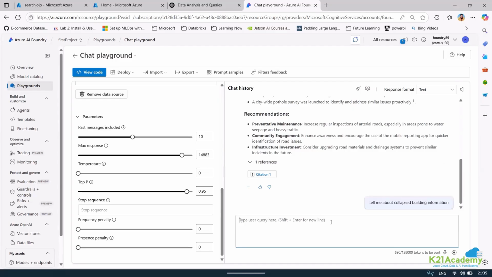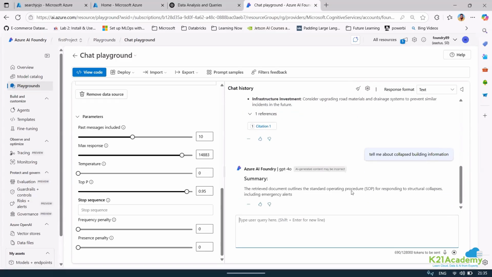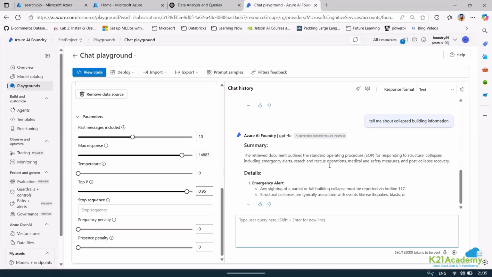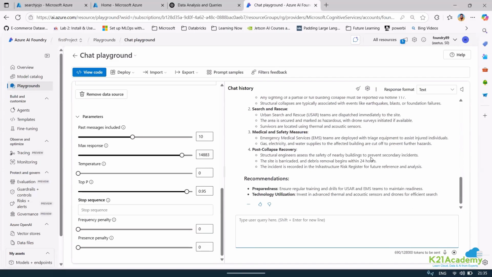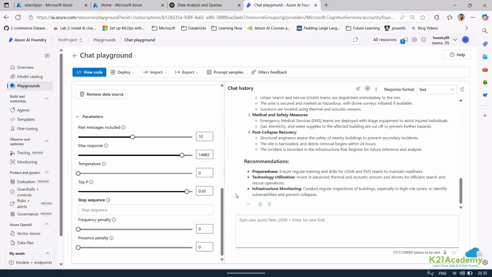Try to understand, I do have multiple collapse buildings, okay? And I'm just asking a question. It is still retrieving the information from SOP only. Just see, the retrieved information outlines the SOP. Let us just get the response based on the prompt that I have written that is giving me a response. Let it give the response.